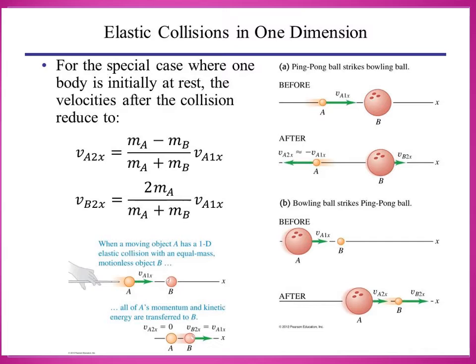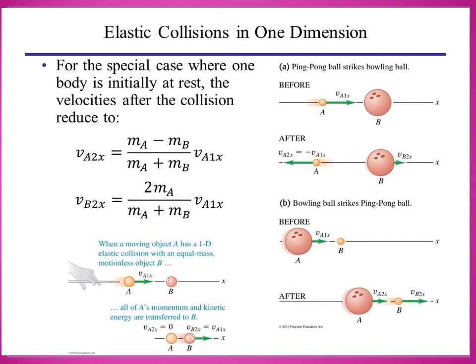Now we are going to see the elastic collision in one dimension. Consider two elastic bodies of masses m1 and m2 moving in a straight line. The mass m1 has initial velocity u1 and the mass m2 has initial velocity u2.